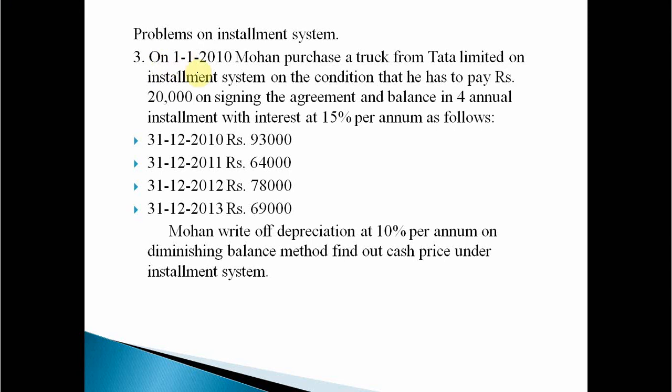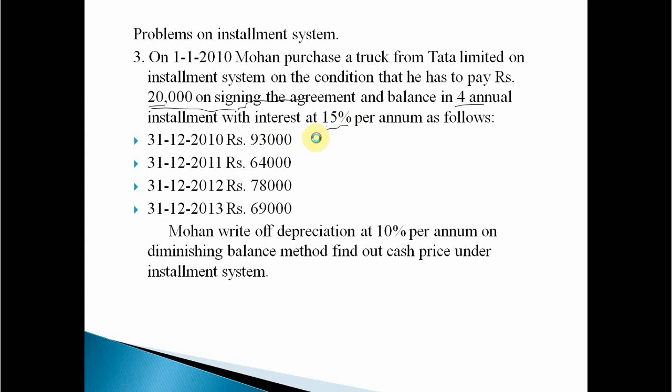Now on 1/1/2010, Mohan purchased a truck from Tata Limited on installment system on condition that he has to pay rupees 20,000 on signing the agreement and the balance in 4 annual installments with interest of 15% per annum as follows. So Mohan has purchased a truck from Tata Limited on installment system on the condition that he has to pay rupees 20,000 on signing the agreement, means advance, and the balance in 4 annual installments with 15% interest.